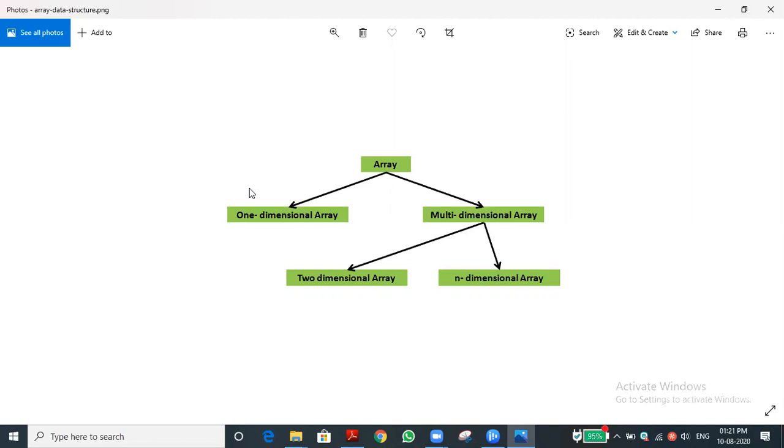we can store only similar data types. An array is a group of elements of similar data type stored under a common name. That is called an array. Let me come to the concept.